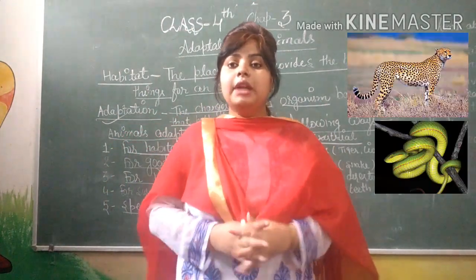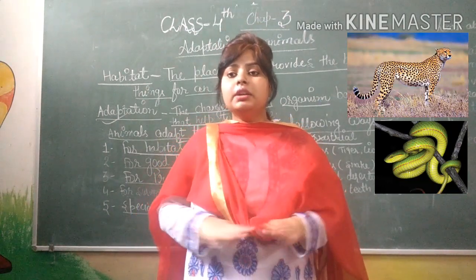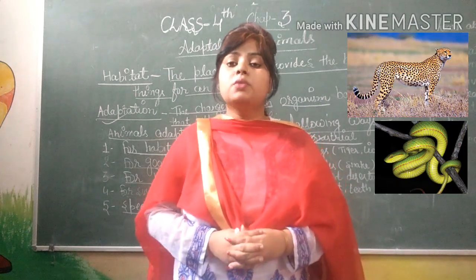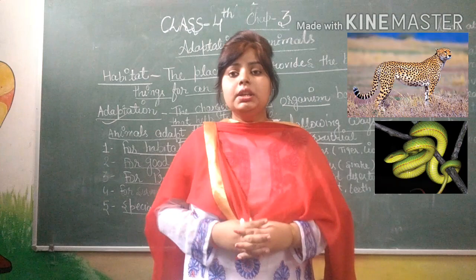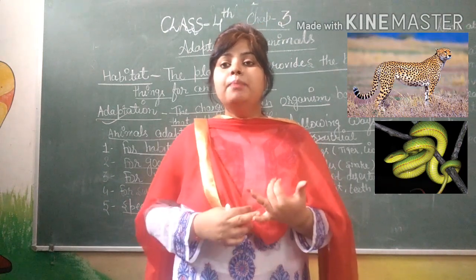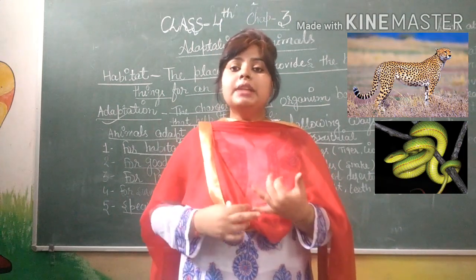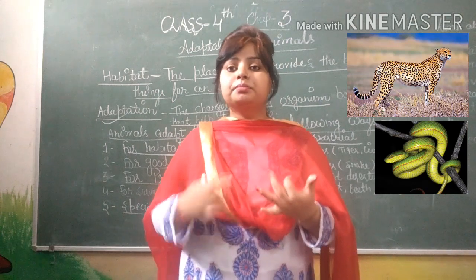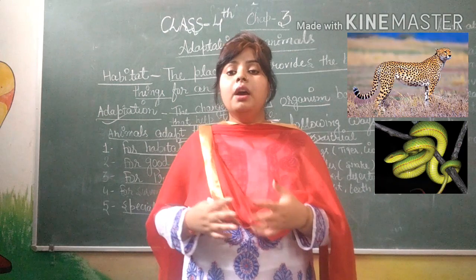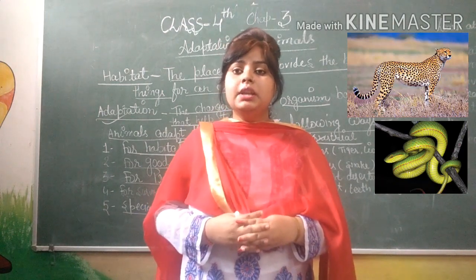Animals that live on land, either on the surface of the ground or in burrows below the surface, are called terrestrial animals. Some animals like snake, rabbit, mice and foxes live in burrows, but animals like dog, cat, tiger and lion live on the surface of the land.